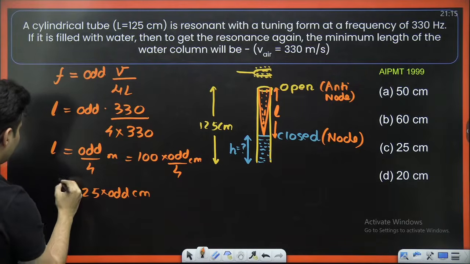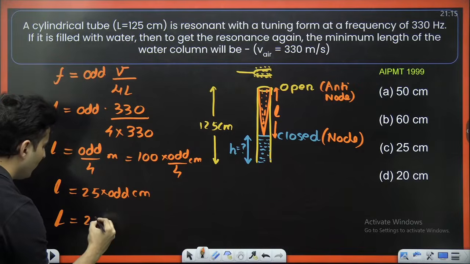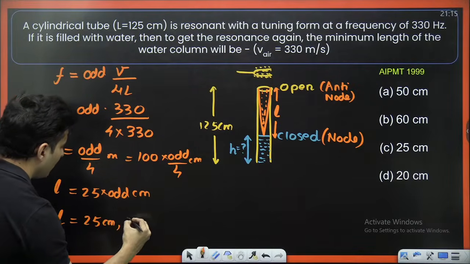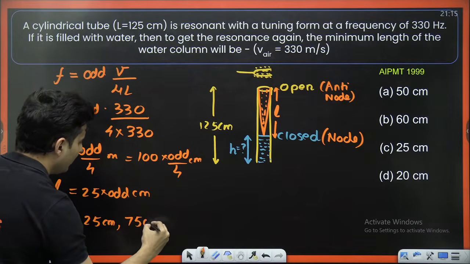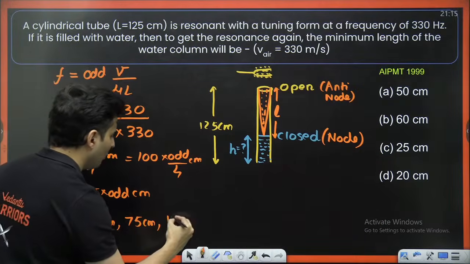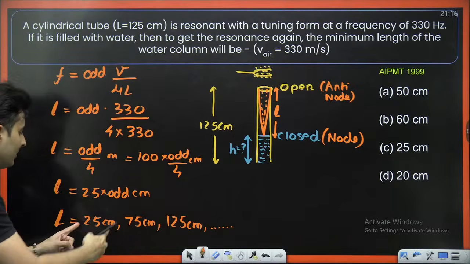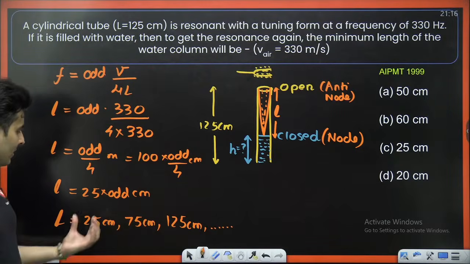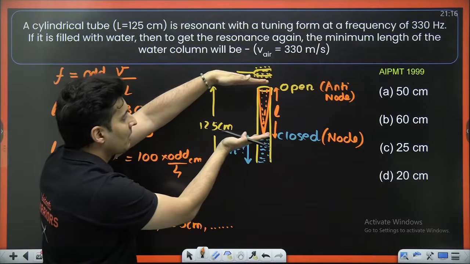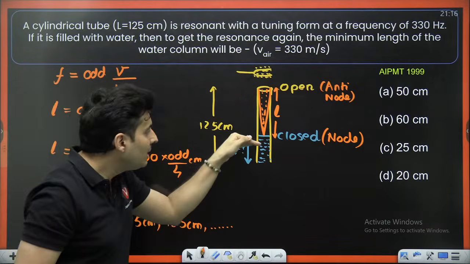number centimeters. So what are the different values of length which are possible? 25 centimeters, then 75 centimeters. Correct? Everybody with me? Then 125 centimeters and so on and so forth. These lengths are possible for here. But what do I want? Minimum water height.